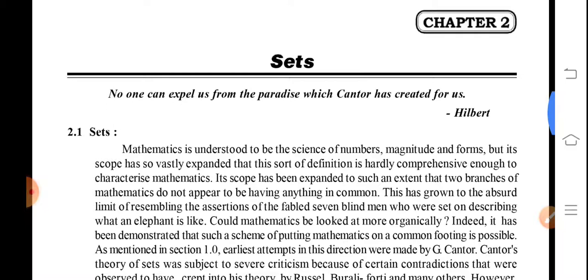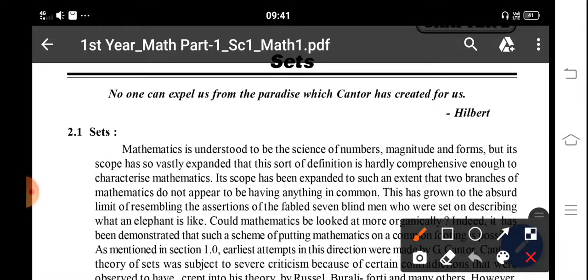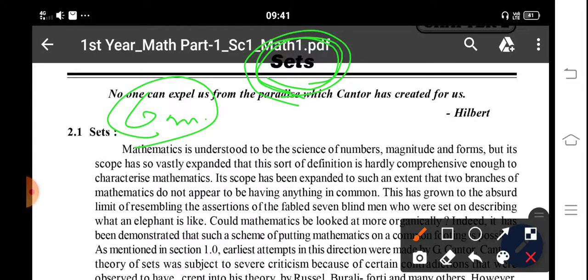Sets. What is a set? Dear students, what do you mean by set? Set means combination, or groups. What is set? Set means combination or groups. We have already taught you about sets in class 8 and 9.